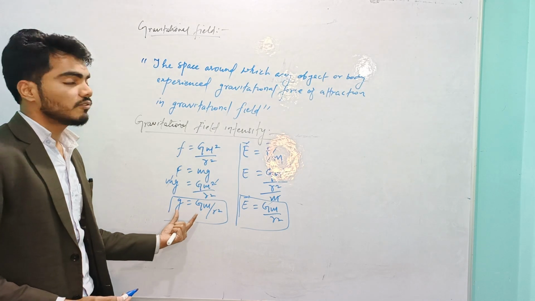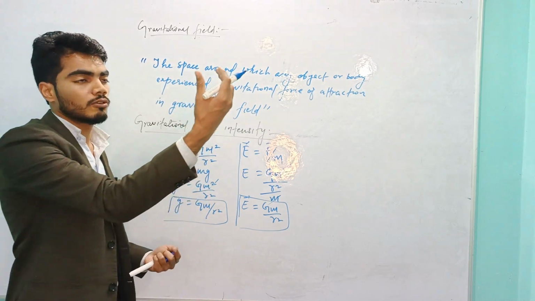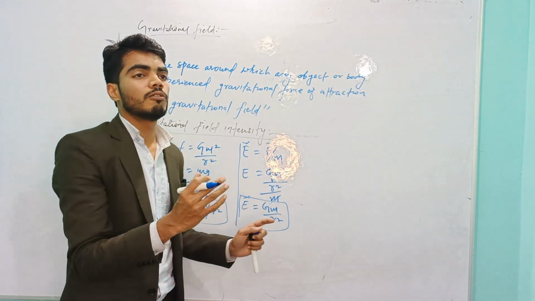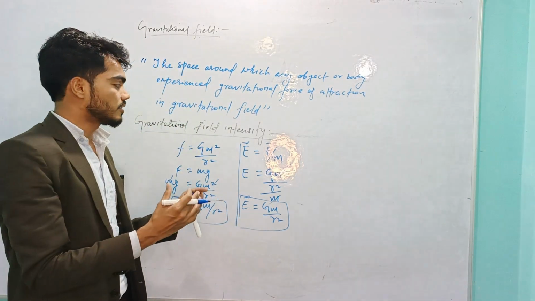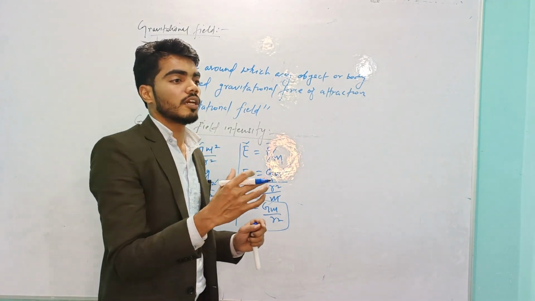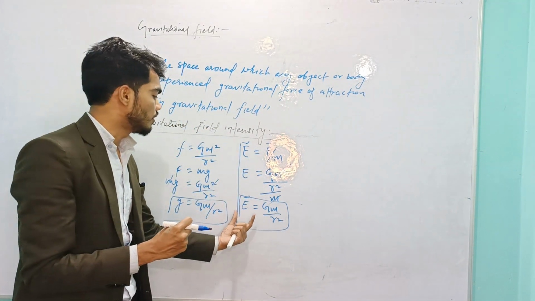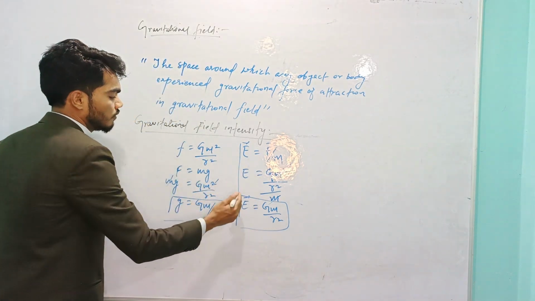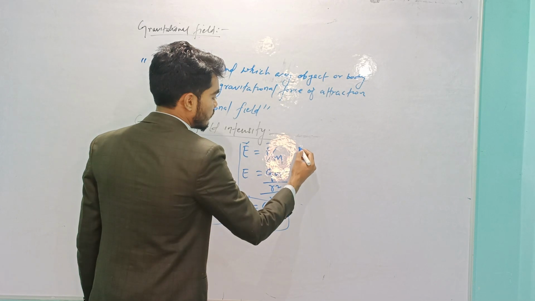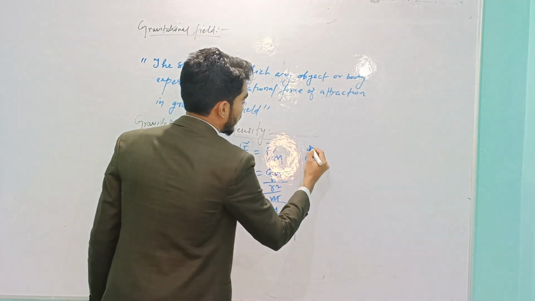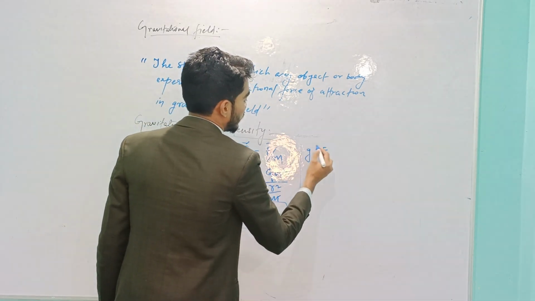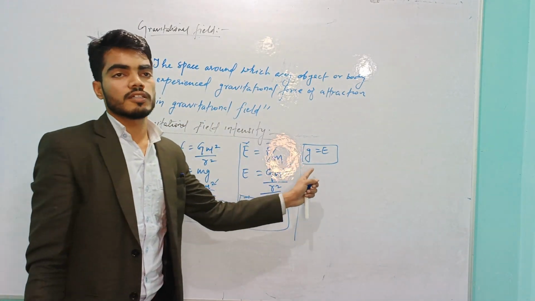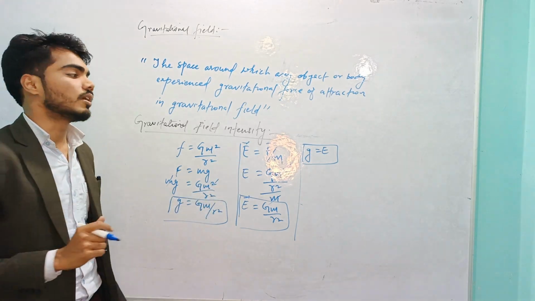This is applied for any field. Acceleration due to gravity attracts any other object, and this intensity is decided by the ability of any gravitational field to attract any object or body. So for both formulas, you can say g, acceleration due to gravity, is equal to E, the gravitational field intensity. You can be asked this in an examination for 1 mark.